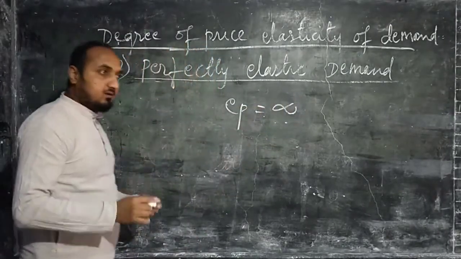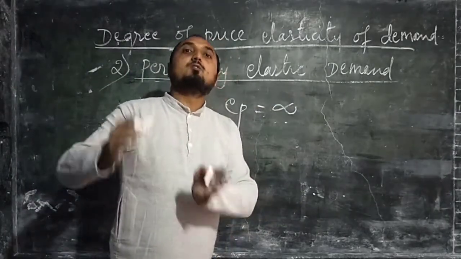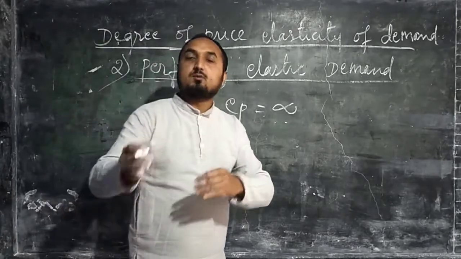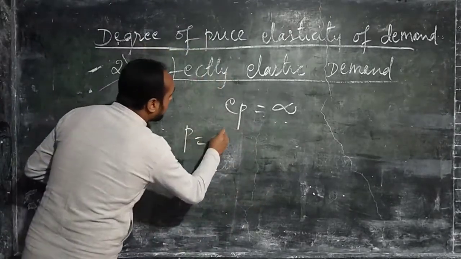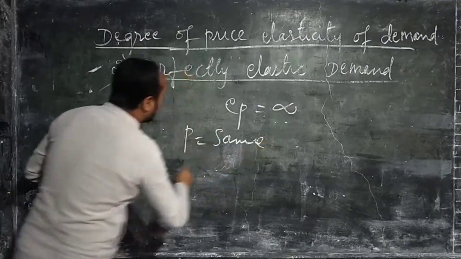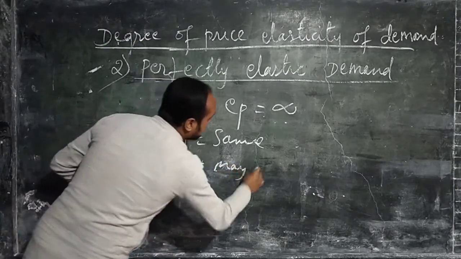It means the quantity demanded will change by an infinite amount, but the price of the commodity will remain more or less the same. That means P will remain the same, and Q may change by an infinite